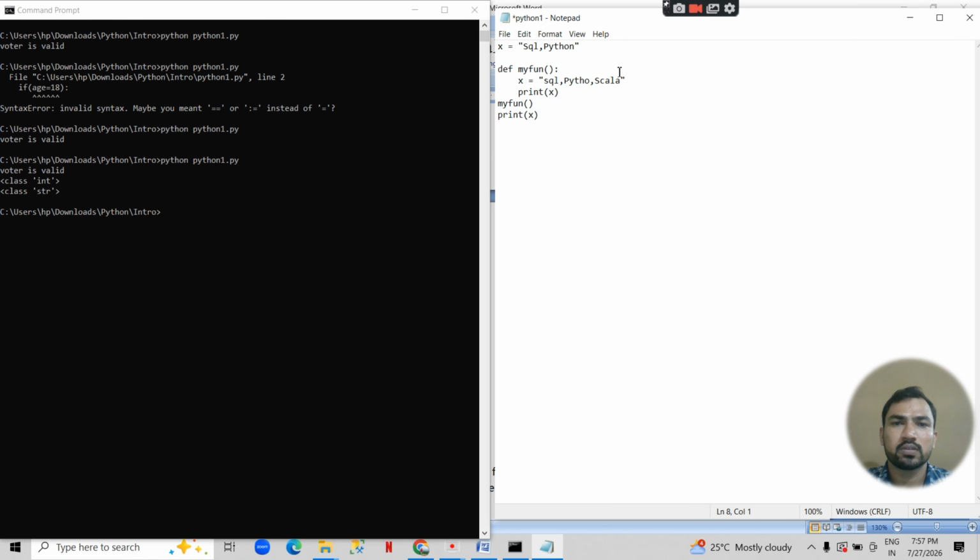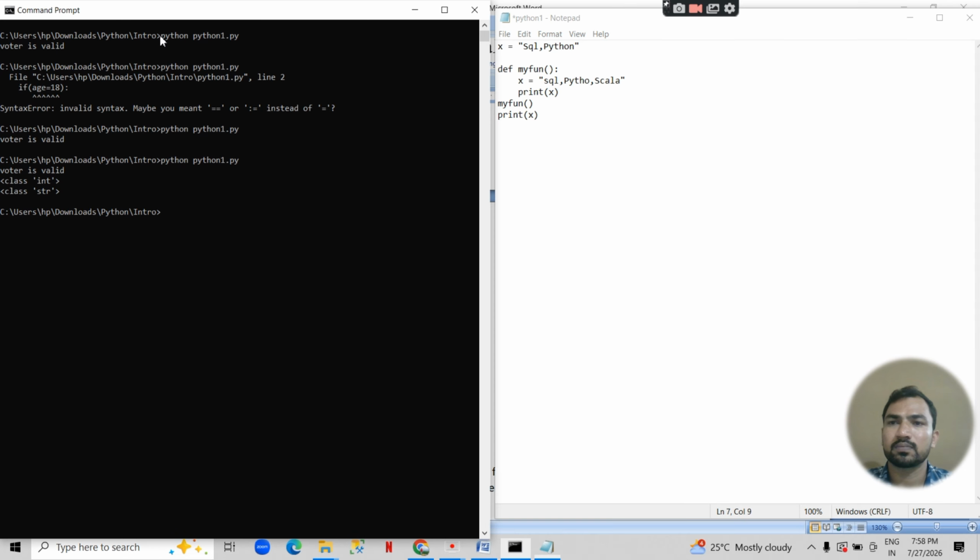See, we set a variable x equal to SQL and Python. Then I write a function and set the variable equal to SQL, Python and Scala, one language added, and print x, and then call the function and print x also. So this inside the function is a local variable and outside the function is a global variable. Let's see what the result will be.